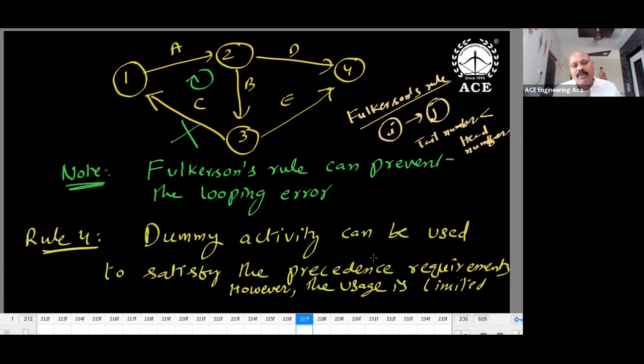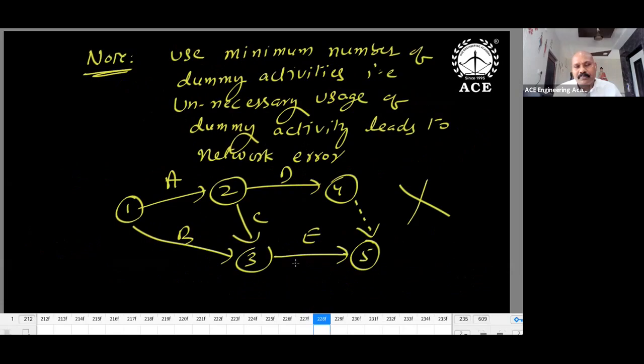Dummy activity can be used, but use the minimum number of dummies. Don't use the maximum number. It is unnecessary dummy. Directly I can connect DG. Without 4 also I can get directly 2 to 5, 3 to 5 can join. Unnecessary dummy.